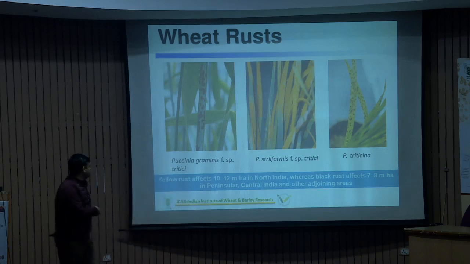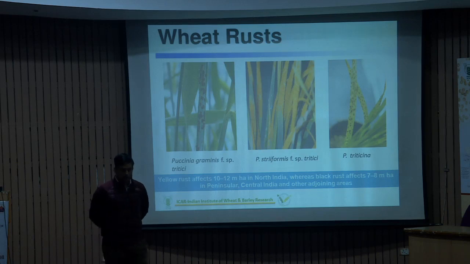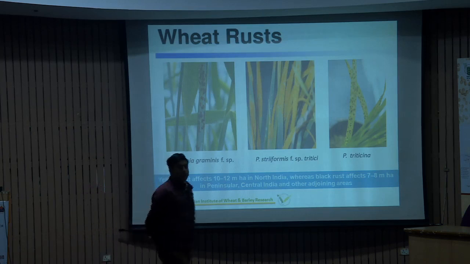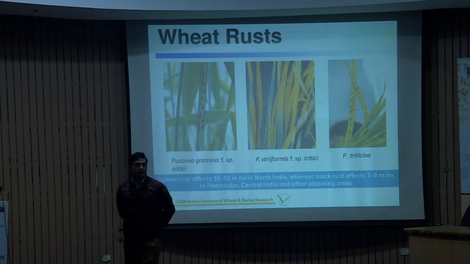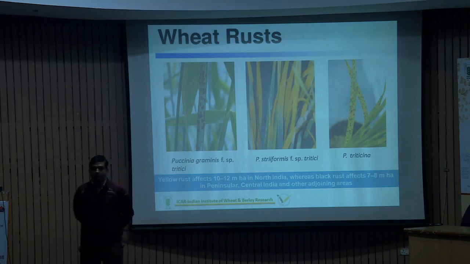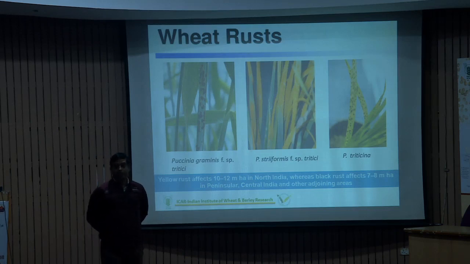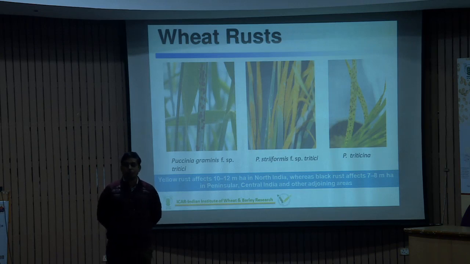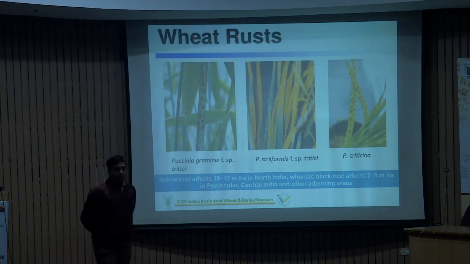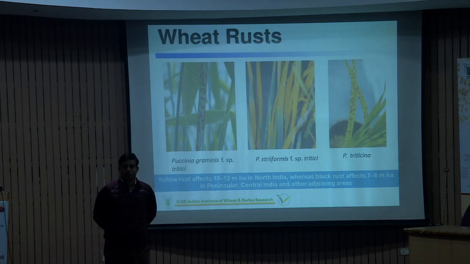So basically, the inoculum of this particular yellow rust survives in the hill regions in the off season, but so far we did not get any clues regarding where this particular rust fungus inoculum survives in the off season. Although at the world level, especially in China, they confirmed that Berberis is playing one of the crucial roles in gathering different types of inoculum in the off season, and that particular inoculum leads to the different type of infection in the wheat.